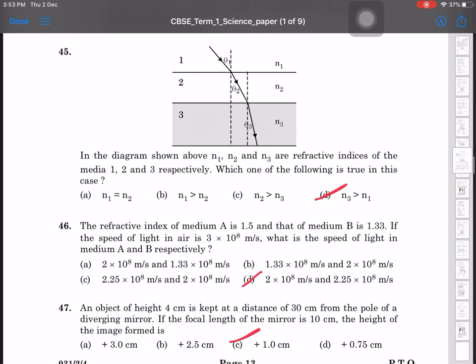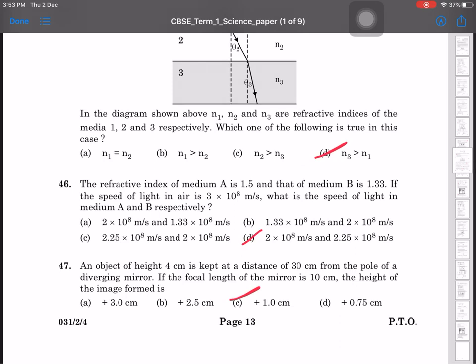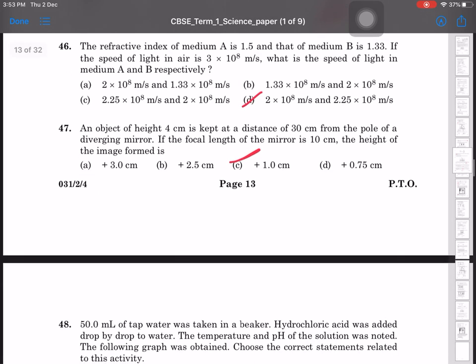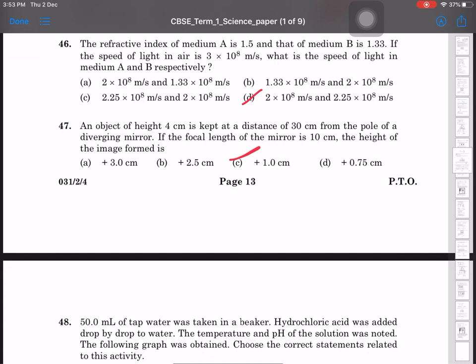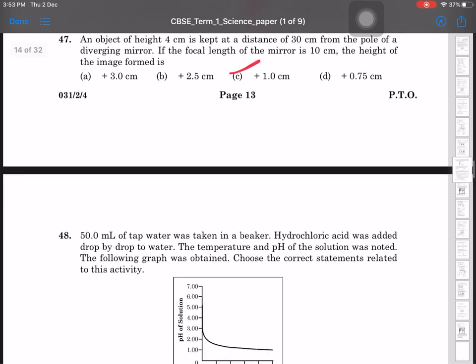The refractive index of medium A is 1.5 and that of B is 1.33. If the speed of light in vacuum is 3×10⁸, what will be the speed of light in A and B respectively? तो दोनों की speed of light निकालनी है तो डिवाइड कर देंगे हम 3 × 10⁸ से, एक बार 1.5 से, एक बार 1.33 से, तो D option. An object of height 4 cm is kept at a distance of 30 cm from the pole of a diverging mirror. If the focal length of the mirror is 10, then the height of the image formed is +10.